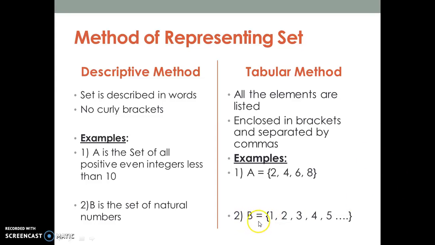See, B is equal to 1, 2, 3, 4, 5, and since the set of natural numbers goes on and there is no end to the natural numbers, we write dot dot dot in the end. The set does not end. It is an infinite set. We will learn about the infinite set further in the further classes. I hope this much is clear. Descriptive method, tabular method, methods for representing sets.